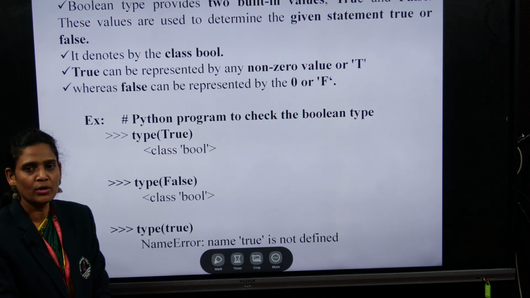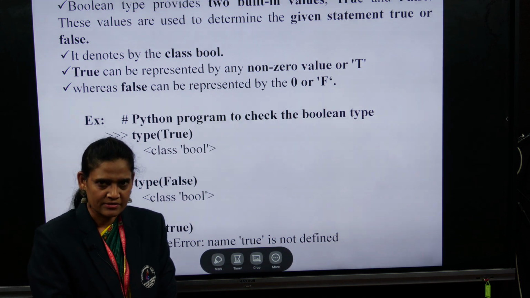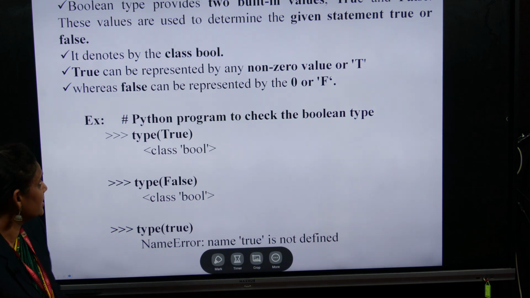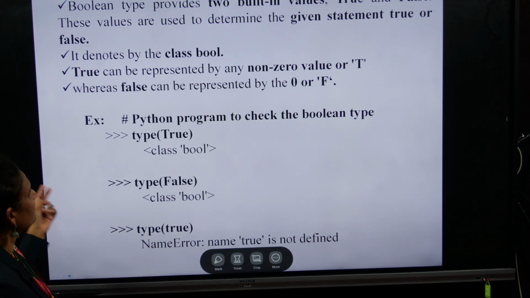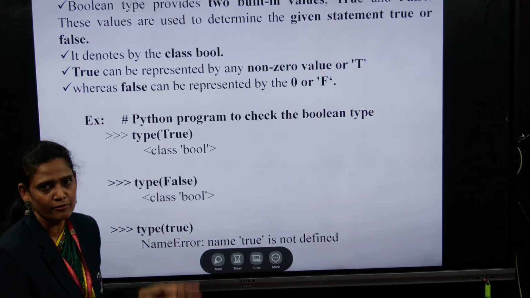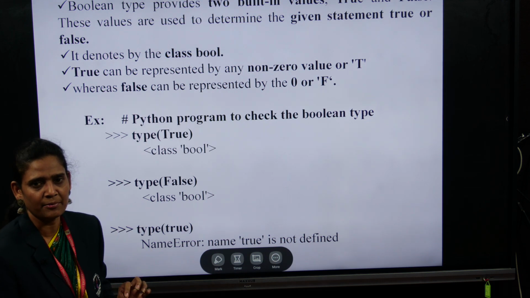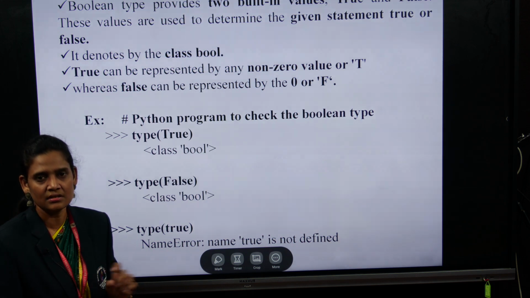And next one, the boolean data type. In the boolean data type, we have true and false values. Means 0 is false and 1 is true. In Python also we use built-in keywords. The boolean type provides two built-in values, True and False. In these keywords, the first letter of True is a capital letter and the first letter of False is also a capital letter.